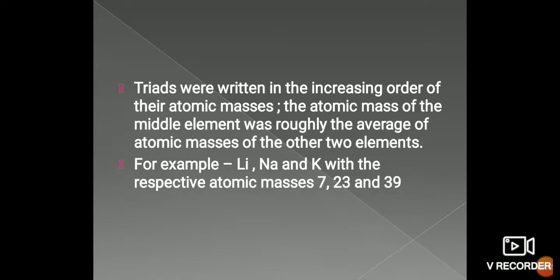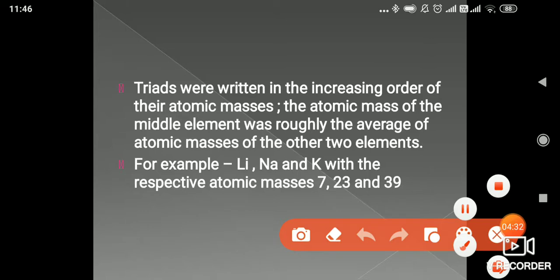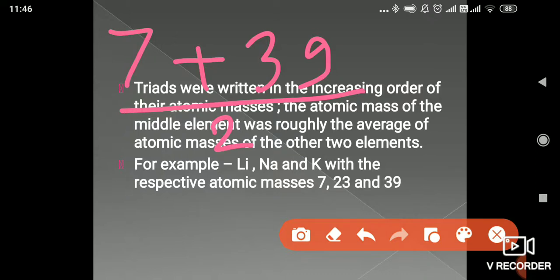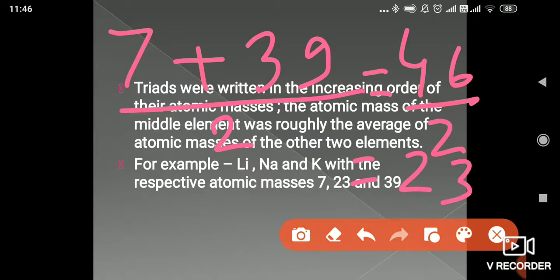So there are 3 elements, lithium, sodium and potassium. Lithium has atomic mass 7 and potassium has 39. As I have said, if you take the average of the first and the third, you all know very well how to take the average: just sum them and divide by the number of observations. So 7 plus 39 is 46, divided by 2, which equals 23. And the sodium atomic mass is 23.